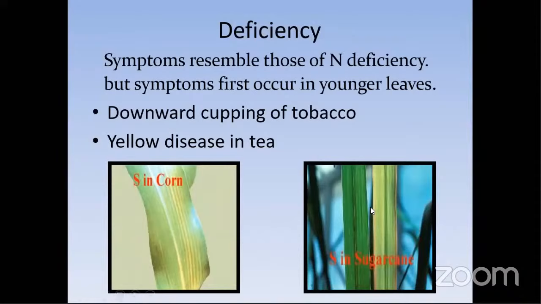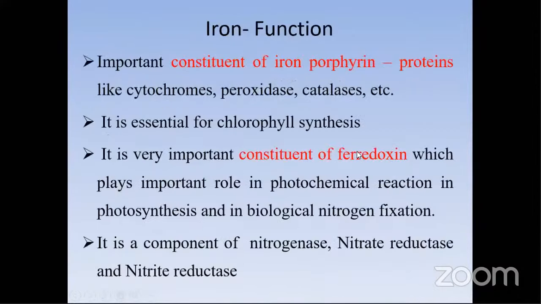So coming to the next one, there is another one, iron. Iron is an important constituent of porphyrin and proteins like cytochromes, rhodopsin, and catalase. These are the important ones. It is an important constituent of cytochrome, catalase, etc.